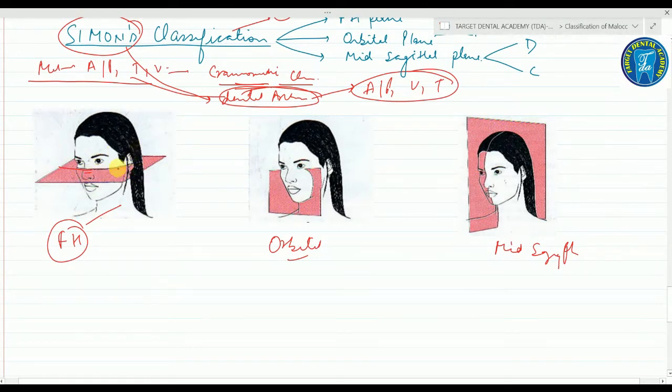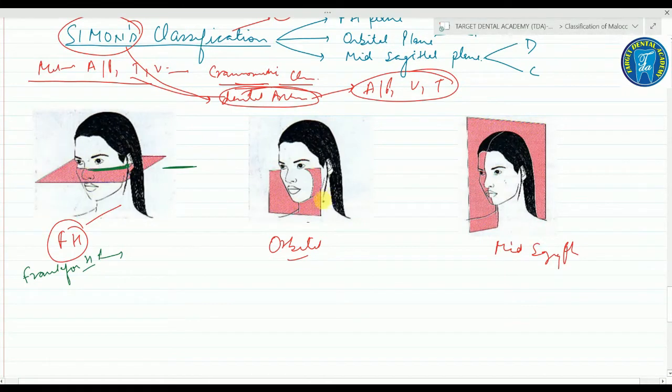This is the true horizontal plane. So this plane is called the Frankfurt horizontal plane.